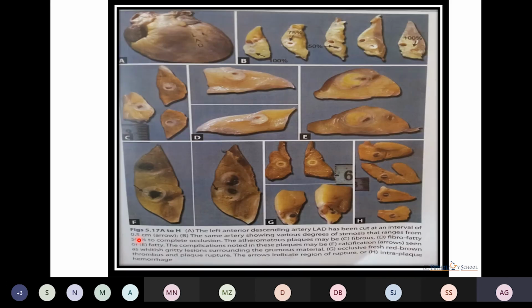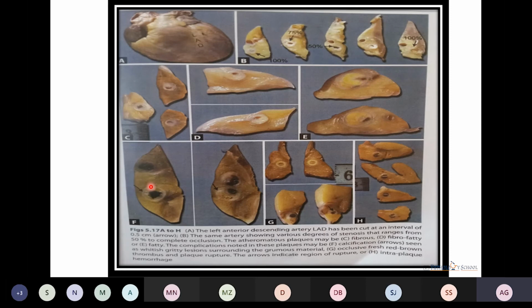This is the image showing the left anterior descending artery and the degree of stenosis. It is showing complete blockage, so it is 100% stenosed, it is 75% stenosed, 50% stenosed. Here we can see the type of atheroma. It is fibrous type. It is both fibrous as well as fatty. Here we can see it is a fatty type of